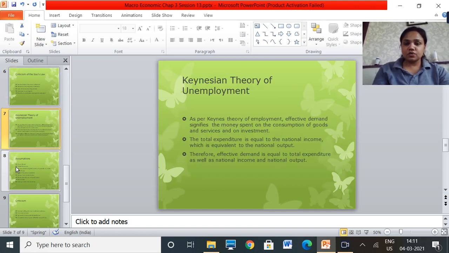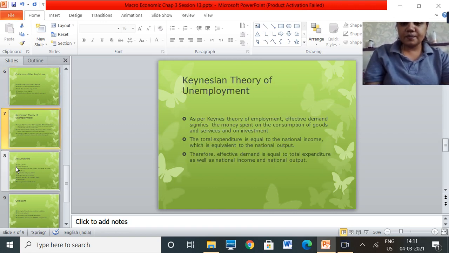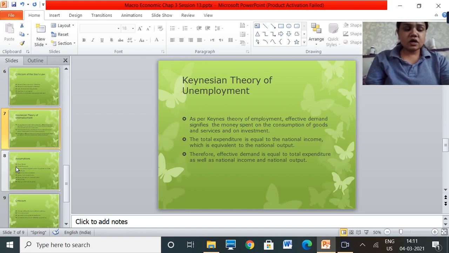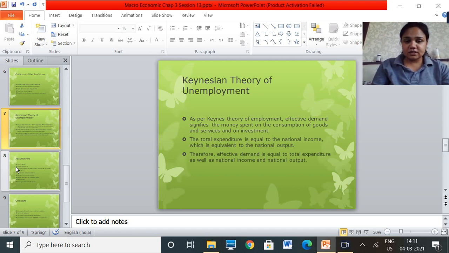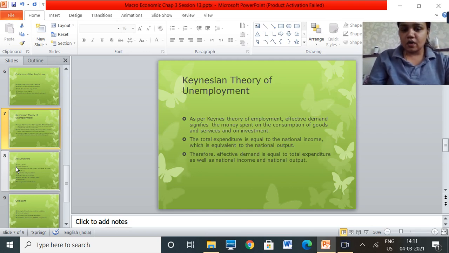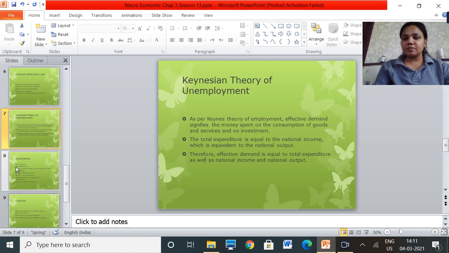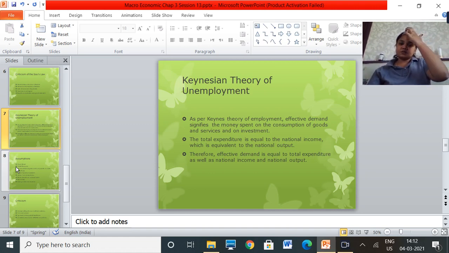Okay, let's move on to the Keynesian theory of unemployment. Based on JB Say's theory, Keynes has given us the Keynesian theory of unemployment. What does he say now? As per Keynesian theory of employment, effective demand signifies the money spent on consumption of goods and services and on investments. Okay, so what is effective demand?